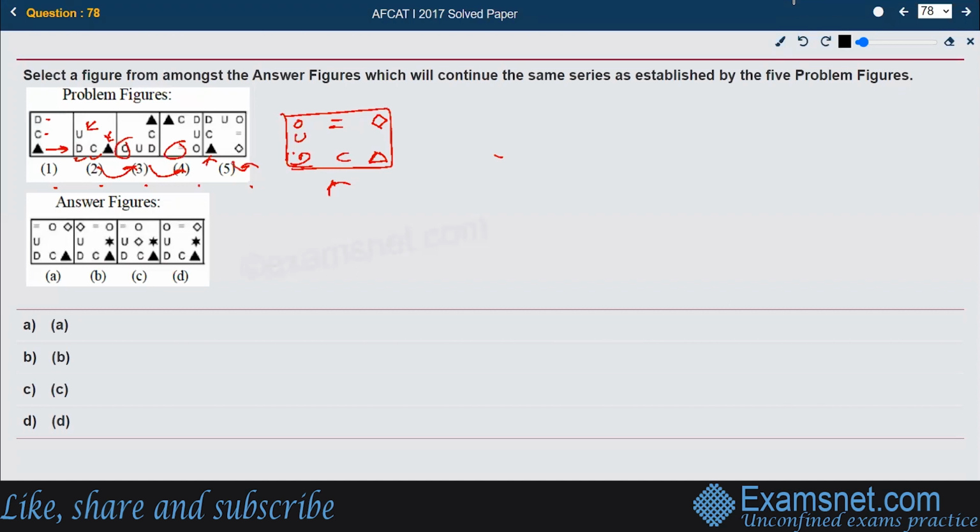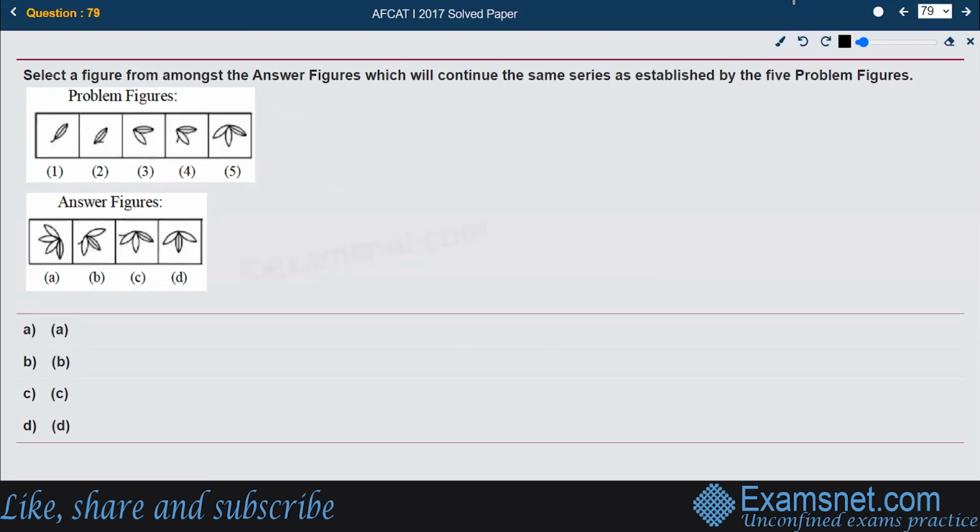Okay, if you see between A, B, C, and D, D seems to have followed the same order: triangle, C D U O equal to, diamond, and the new figure introduced is a star. So a new figure introduces a star here. So that should be the right answer, option number D. It matches the pattern exactly.